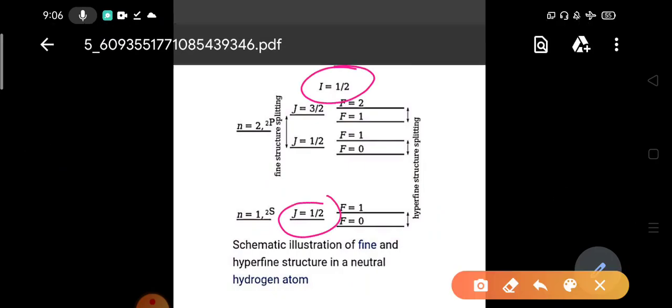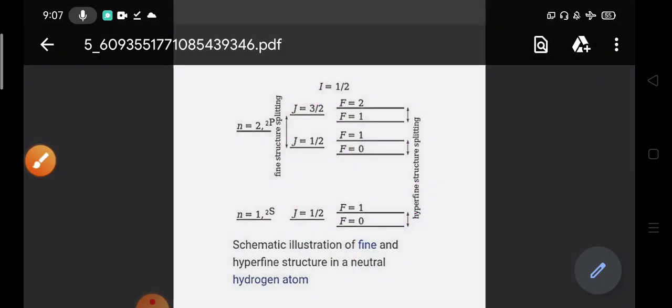So this j and I can couple to give you the F value. So F can be from I plus j to I minus j. So half plus half is 1, and half minus half is 0. Similarly with j equals 3 by 2: half plus 3 by 2 gives 2, and 3 by 2 minus half gives 1. Okay, so these are the hyperfine structure splittings.